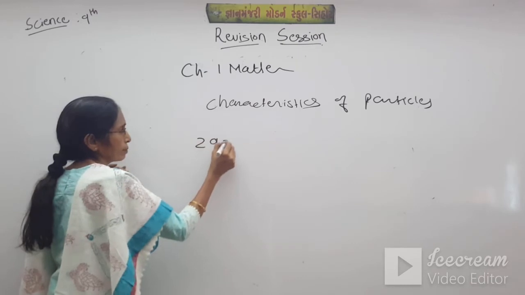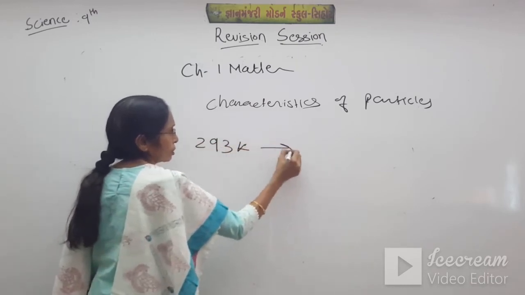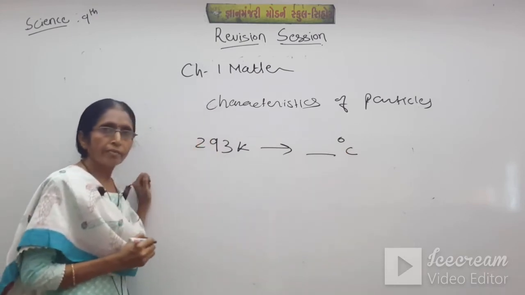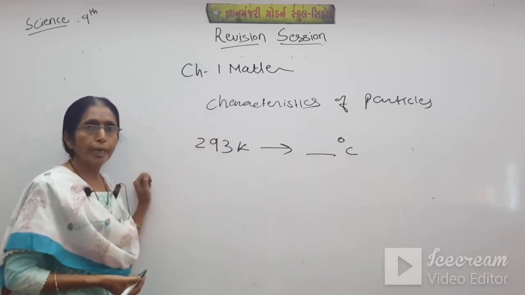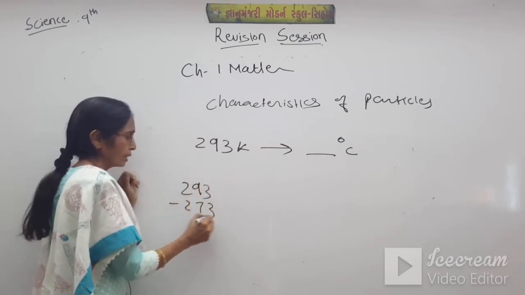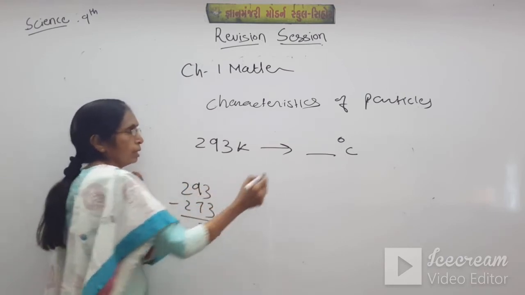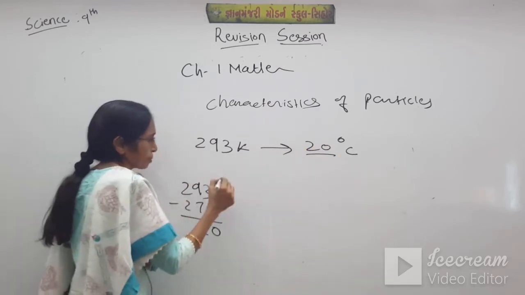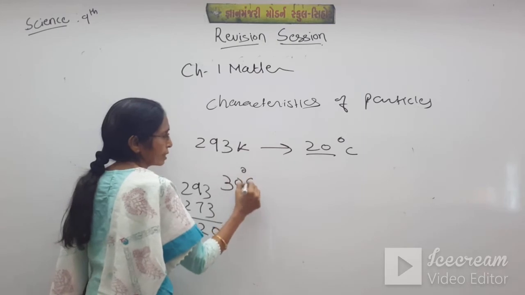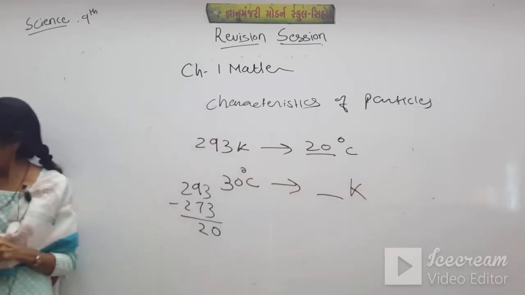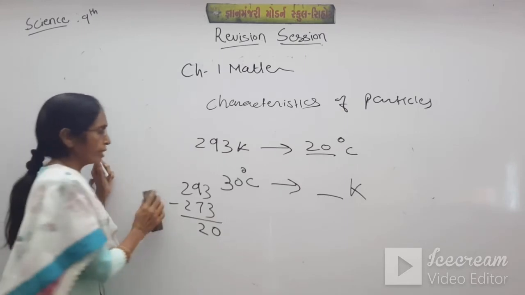Suppose we have to convert it into Celsius. When we have to convert Kelvin into Celsius, just 293 minus 273, so it will be 20 degrees. And students, suppose 30 degree Celsius is given, and when we have to convert into Kelvin, just add 273.